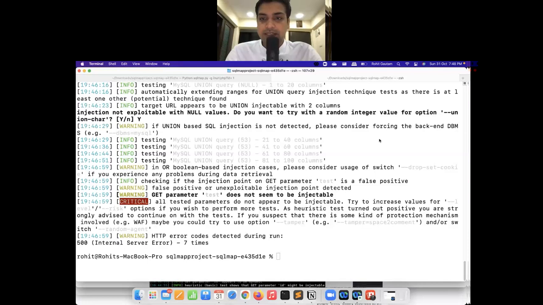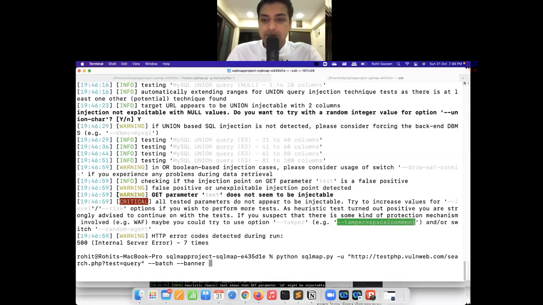Okay, so here we can see that we got an error which says the test is a false positive one. It says the GET parameter, because of the GET request that we have sent, for the specific parameter value test does not seem to be injectable. So what I'm going to do right now is use a tamper script.